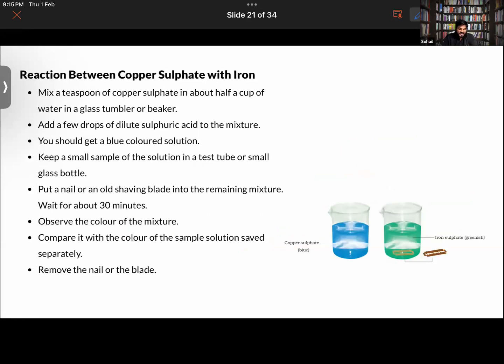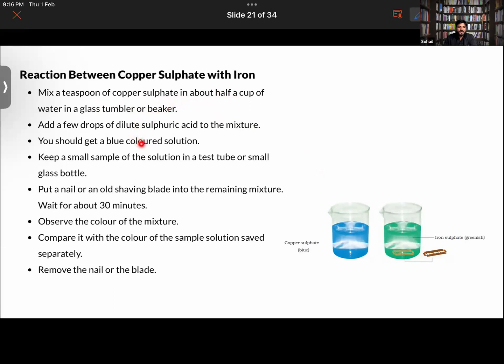Now, the reaction between copper sulfate and the iron. Moments ago, I was talking about it as well. So you have got an iron blade here, and you have dipped it in copper sulfate solution, right? First of all, how to prepare the solution? Just mix a teaspoon of copper sulfate. It comes in the form of powder. You can purchase it if it is available in the market. Normally, it is not there. So mix a teaspoon of copper sulfate in about half cup of water.